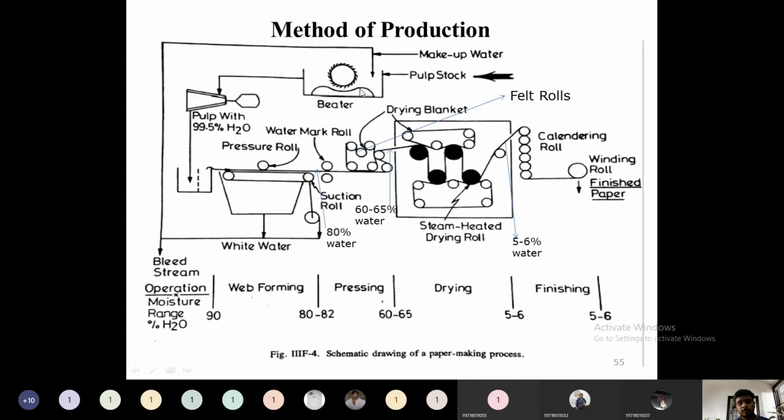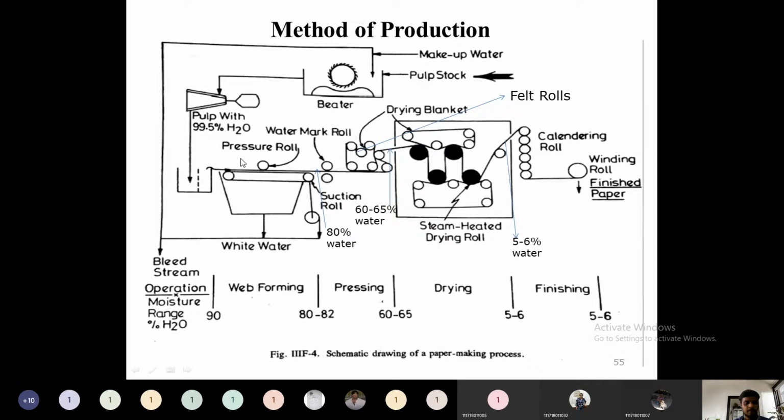If we require colored paper, in different colors, we will add some dyestuffs or water insoluble pigments here in order to give color to the paper. So all this will be added here, and then it will be passed to the rolls. So here the paper formation has three stages. One is the formation of paper, and in the formation of paper there are three stages.